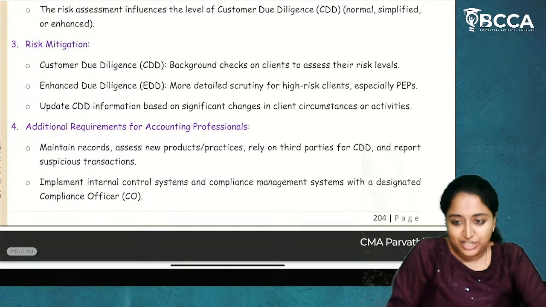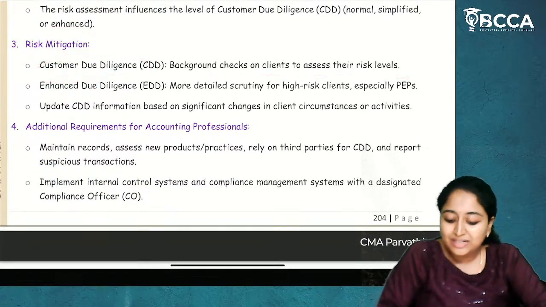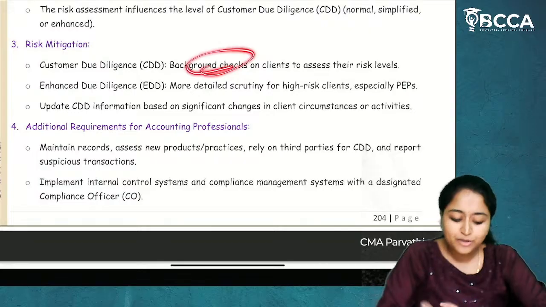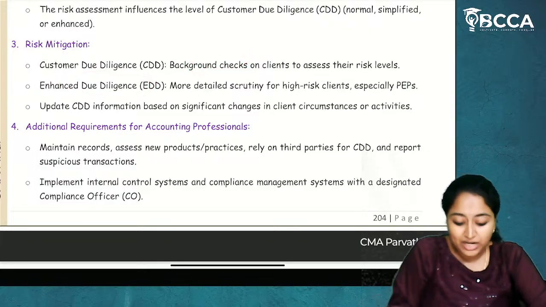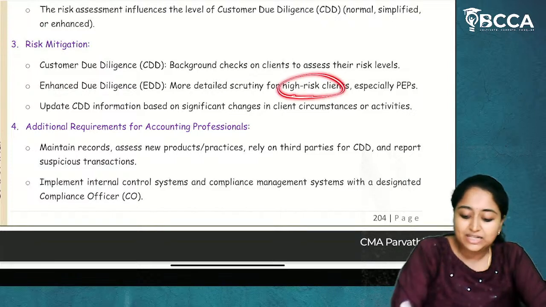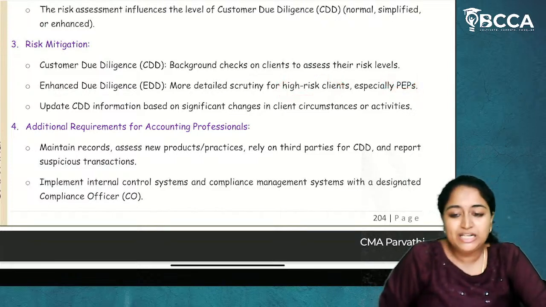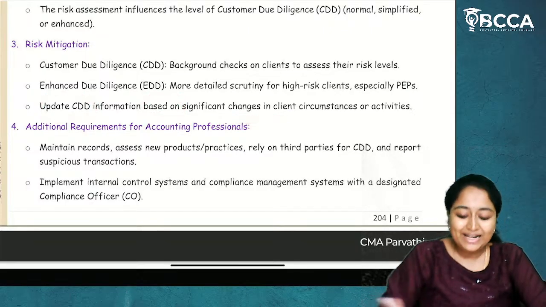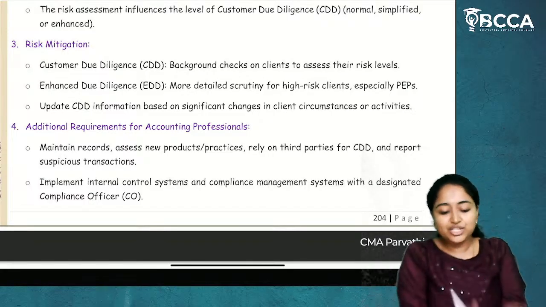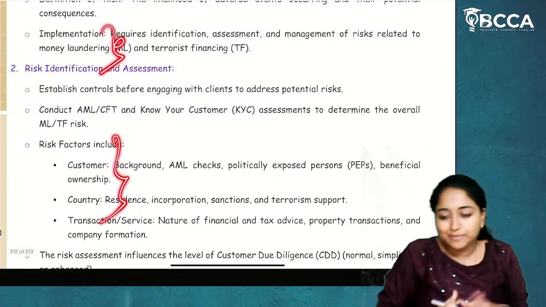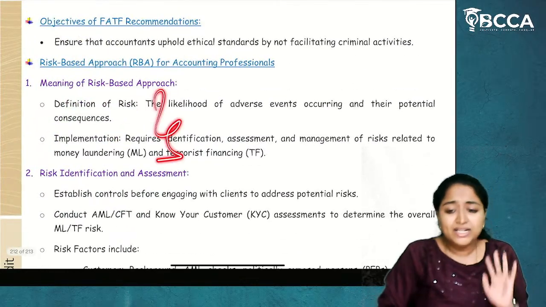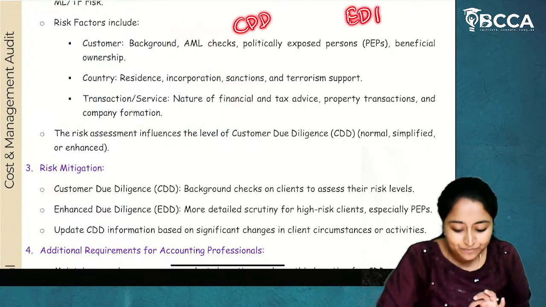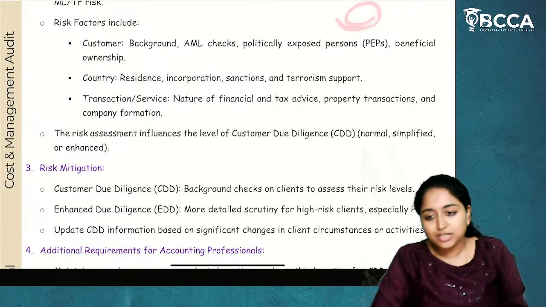Next, you will go for risk mitigation. If it is CDD, background checks on the client to assess their risk level is more than enough. If it is normal CDD, with no higher risk, then you will go for background checks. If it is enhanced due diligence, there is more detailed scrutiny for high-risk clients, especially PEPs, which are politically exposed parties. And update CDD information based on significant changes in client circumstances. Now, when you are entering into a transaction, you will do the risk-based approach and risk assessment. You will follow the risk identification and risk assessment, and you will decide whether he comes under CDD or EDD. CDD means low risk. EDD means high risk. You will categorize it.